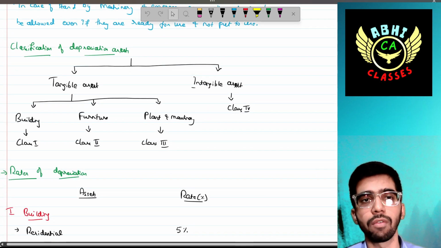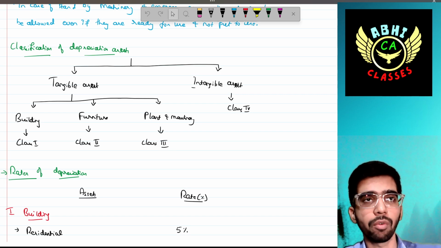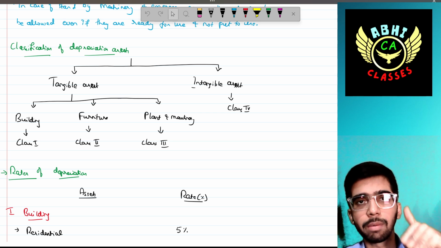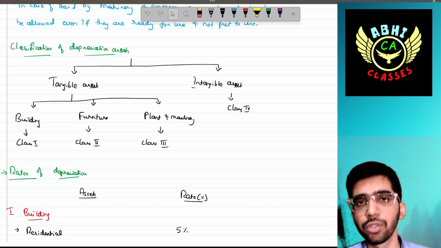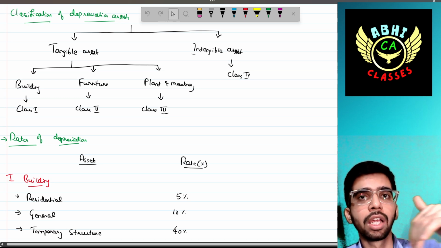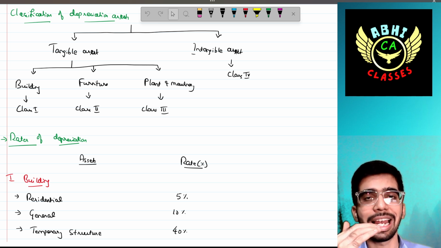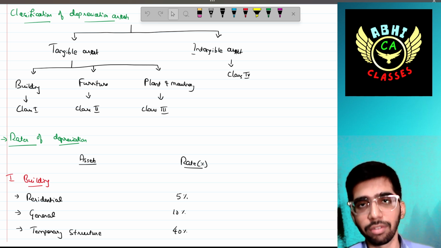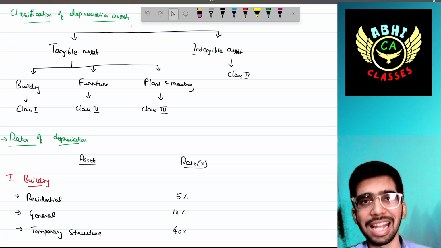Then the classification of depreciable assets. There are two types of assets. I think you have gone through this concept in your accounting subject: tangible asset and intangible asset. Tangible asset means which can be touched, which can be felt. The intangible asset means which cannot be touched. Among the tangible assets, there are three blocks. The first category is block 1, that is building. Second, block 2, that is furniture. Then block 3 is plant and machinery. In terms of intangible assets, it is only block 4.